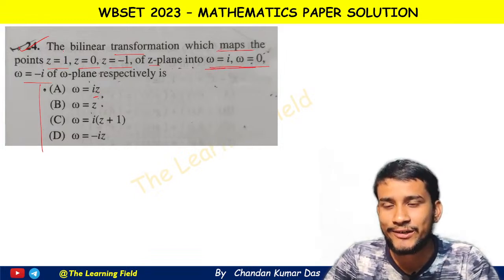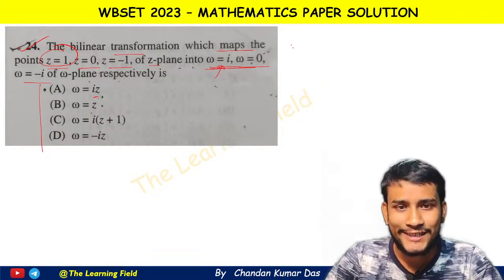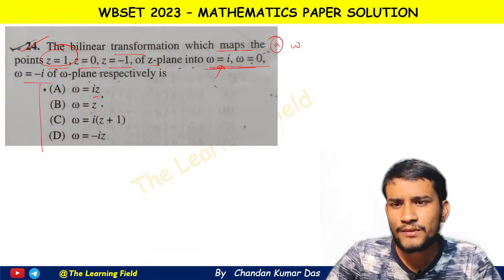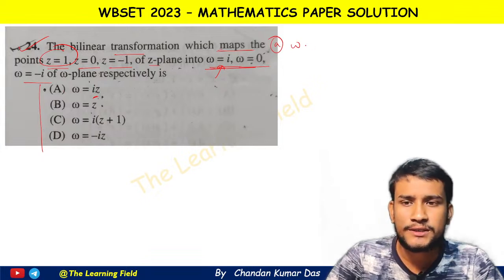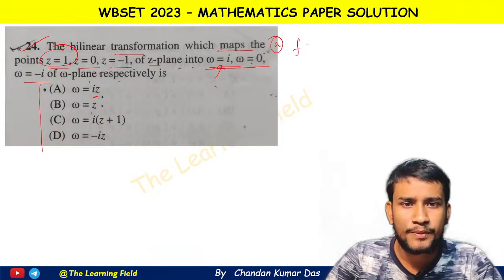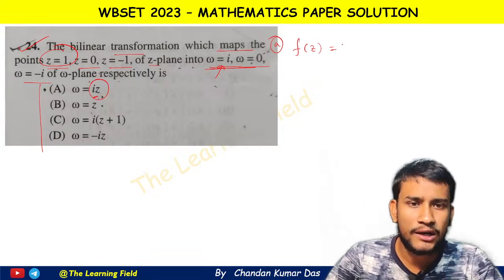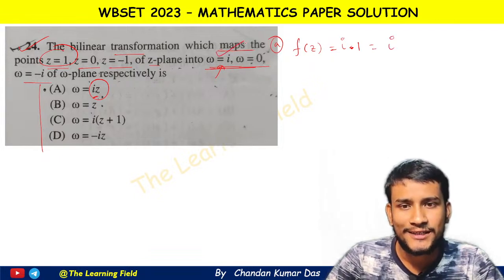So if we put z equal to 1 in this transformation, then we get w equal to iota. So let's check first for the first option. If we put z equal to 1 here, that means f(z) equal to iota into 1. This is equal to iota, which is correct, it is given.